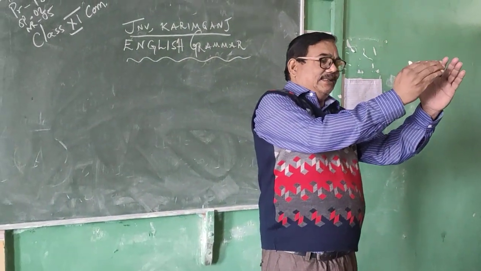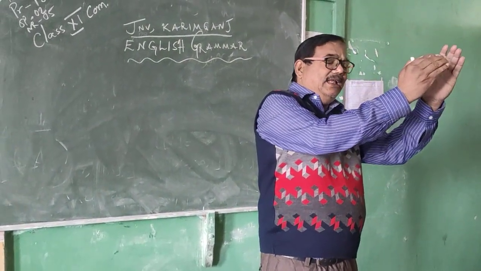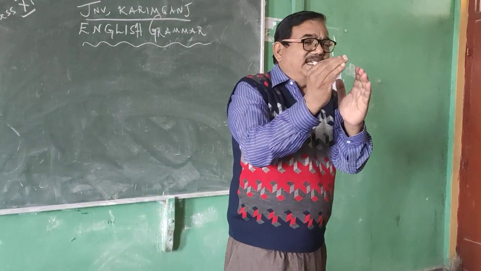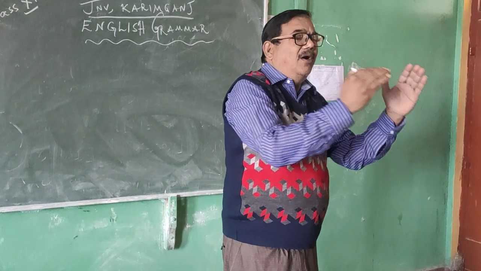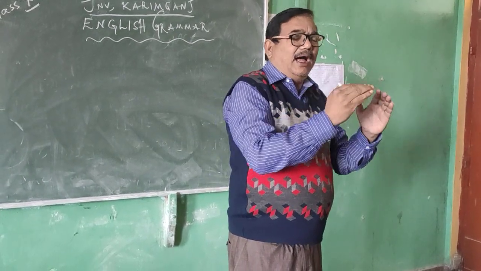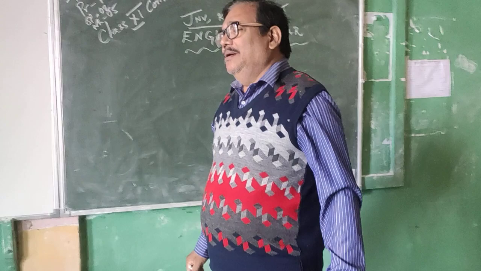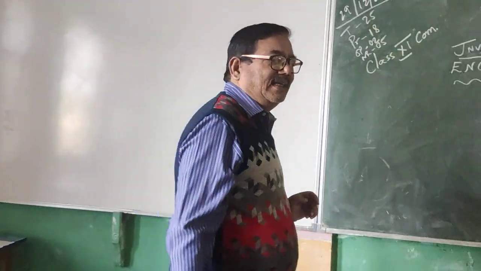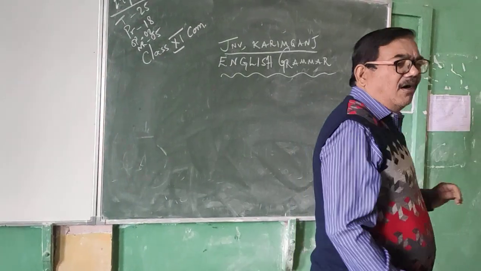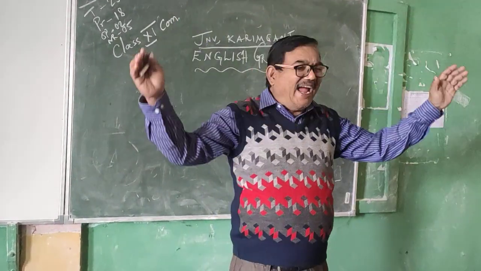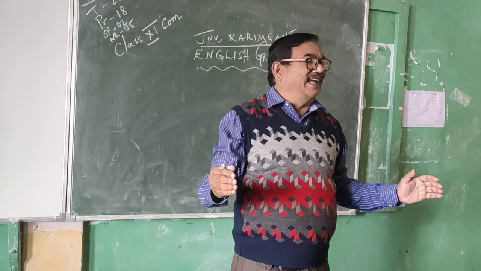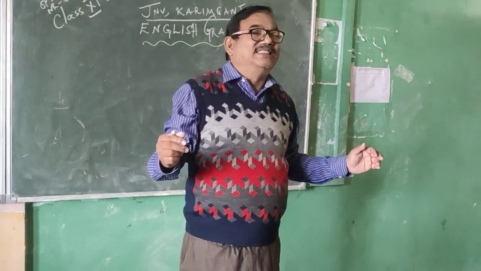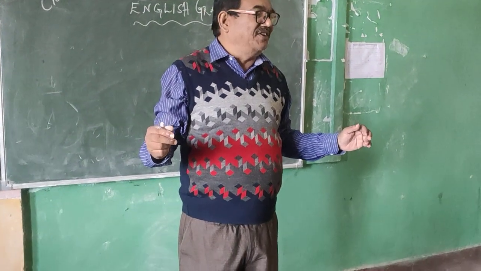Any action can take place either in the present time, past time, or future time. Now, so far as present tense is concerned, there are 4 rules of simple present tense. Rule number 1 of simple present tense states that simple present tense or present indefinite tense of the verb is used in case of universal truth.